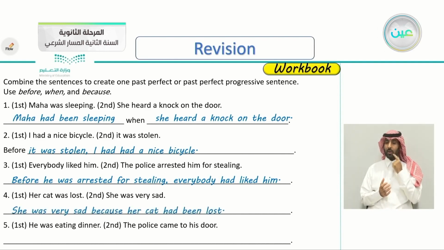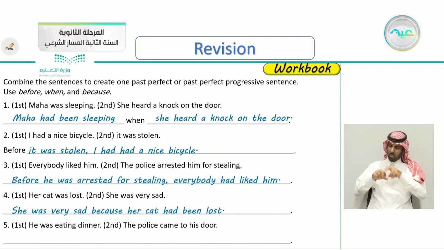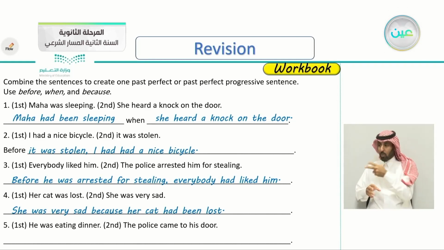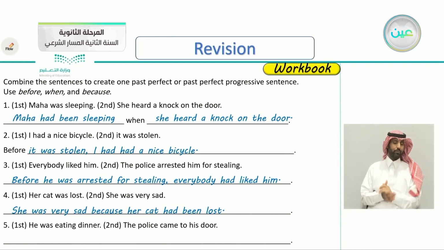She was very sad. Why? Because her cat had been lost. She was very sad because her cat had been lost. Last one, number five here. The first sentence, he was eating dinner.